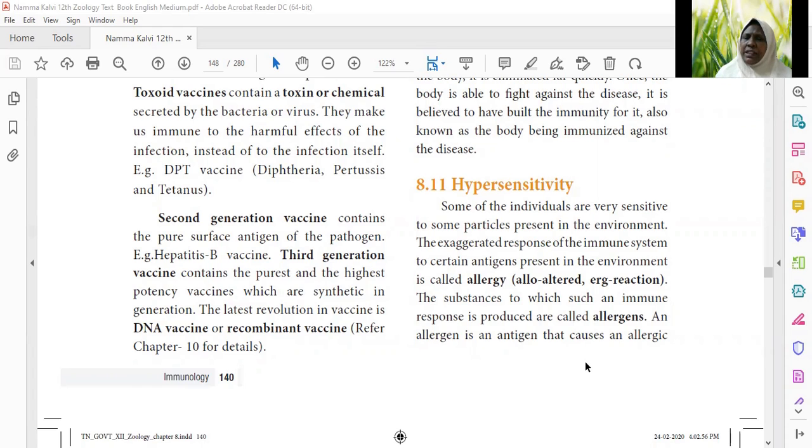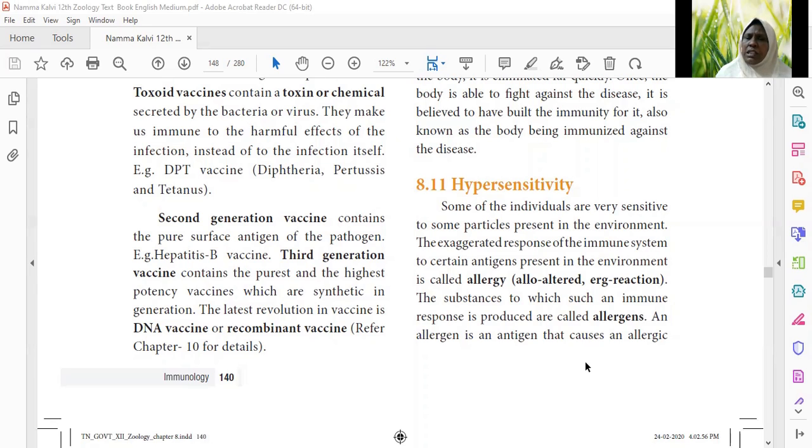So it is the exaggerated or excessive response of the immune system to certain antigens. Antigens themselves, we understand, are something foreign to the body. When they are present in the environment and enter into the body, the immune system of the individuals shows excessive response. So this is called hypersensitivity.